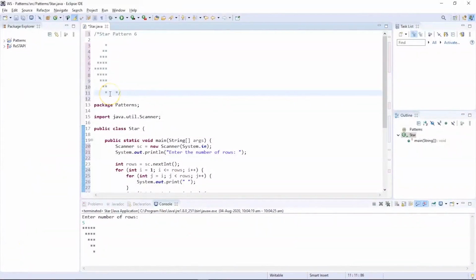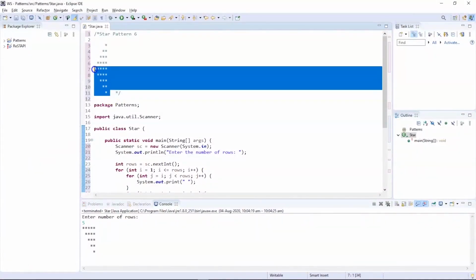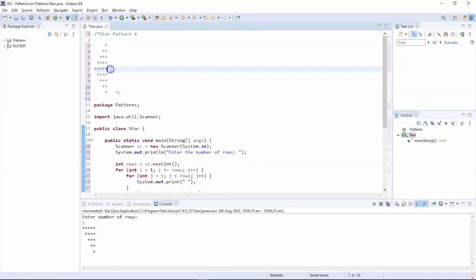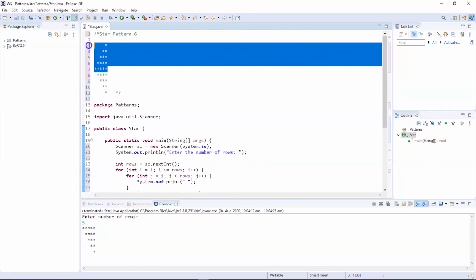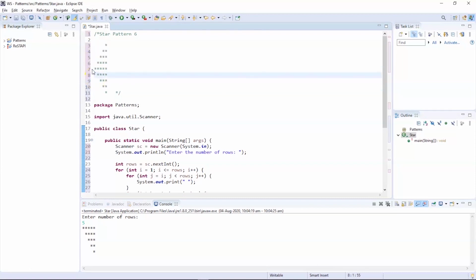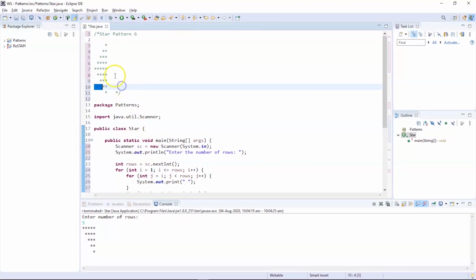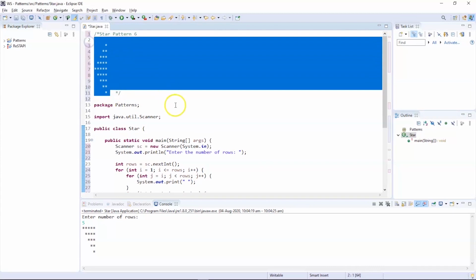Back onto Eclipse IDE. You can find some similarities between the previous two programs and this particular program. In the previous two programs, we tried to print the first half of the pattern, followed by the second half of the pattern. Now we are going to just combine both the programs and print this particular arrow pattern.